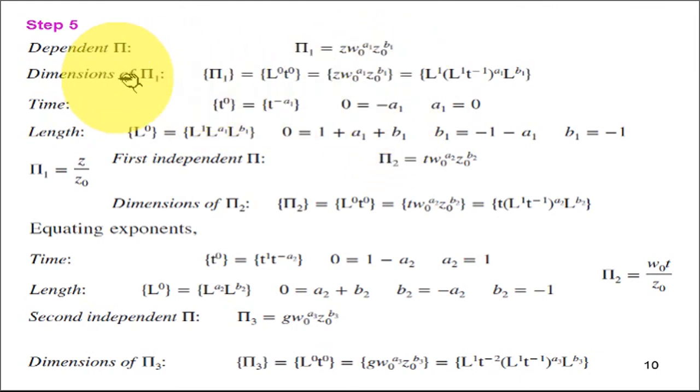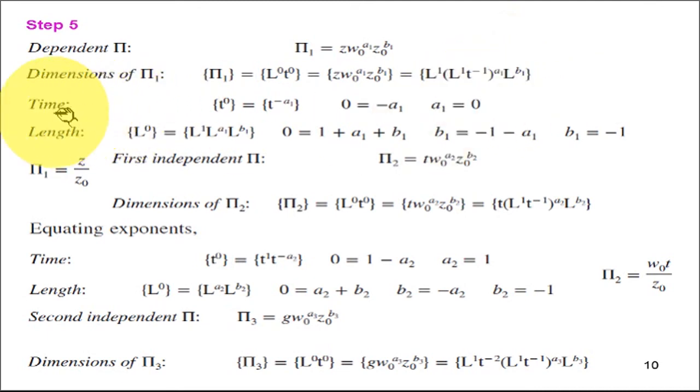The dimensions of pi 1 are, since pi 1 itself is a non-dimensional term, L raised to 0, t raised to 0, equal to this entire formula. Let us write the dimensions. For z the dimension is L raised to 1, for w naught it is the velocity, so L raised to 1 t raised to minus 1, raised to a1, the whole bracket, and z naught is the elevation, so length, L raised to the exponent b1. Now go one by one.